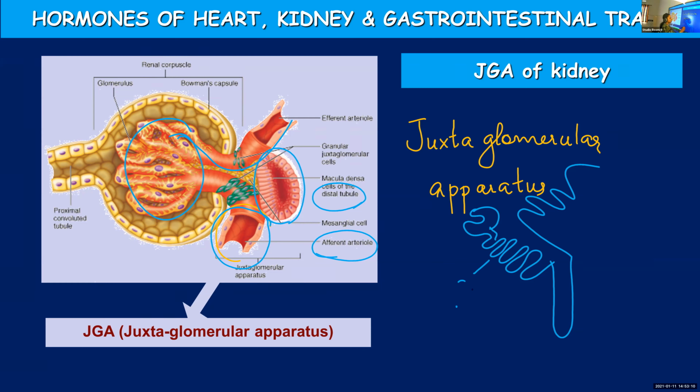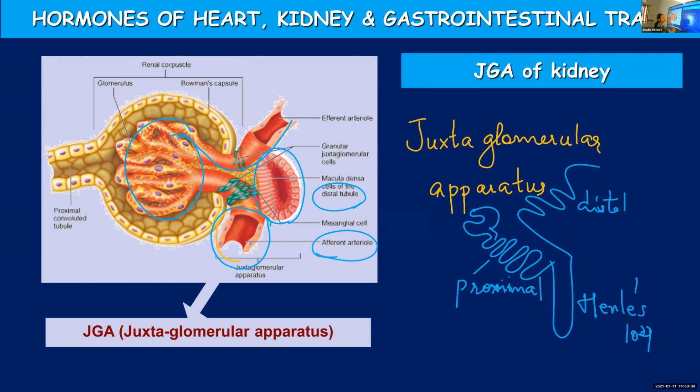Proximal, this is proximal convoluted tubule. Proximal, distal, Henle's loop, all that you will be learning. Different regions are there. So a specific region of nephron is known as distal convoluted tubule.